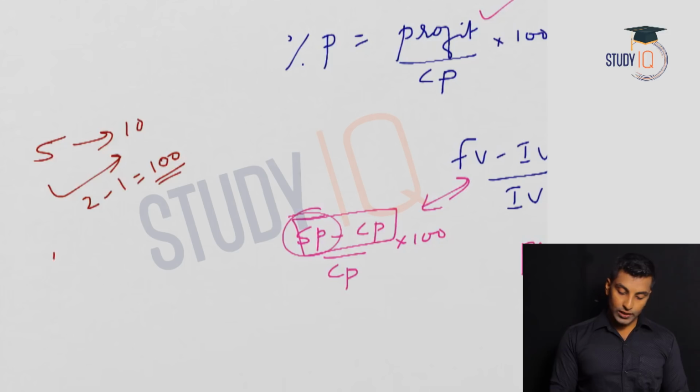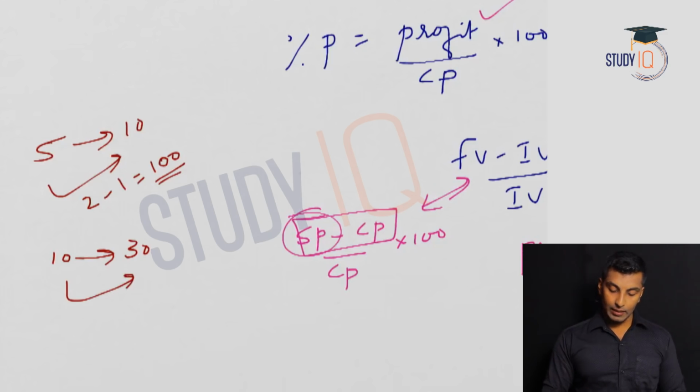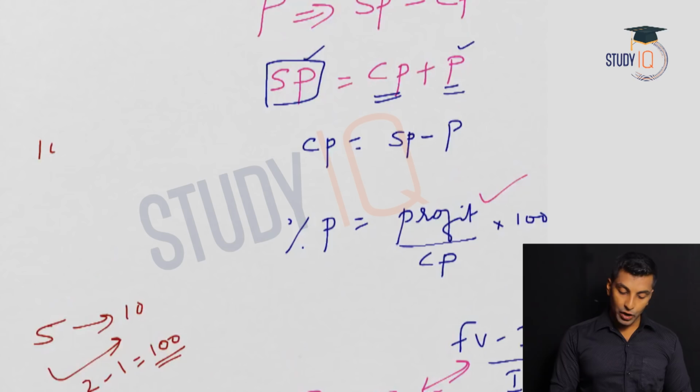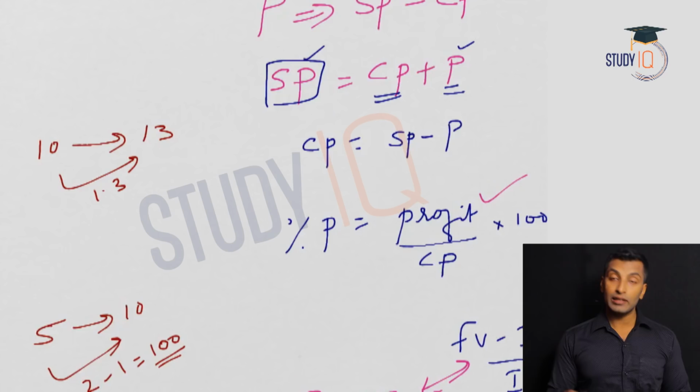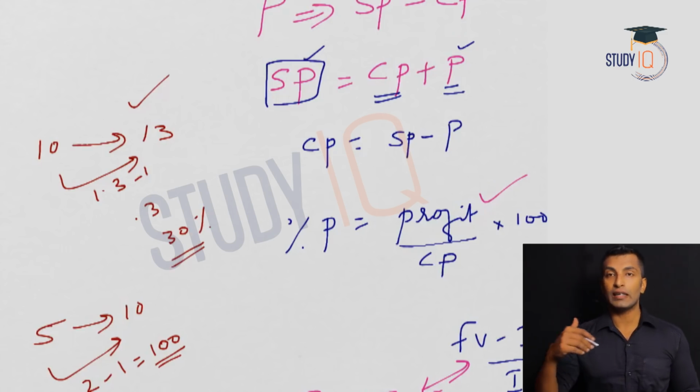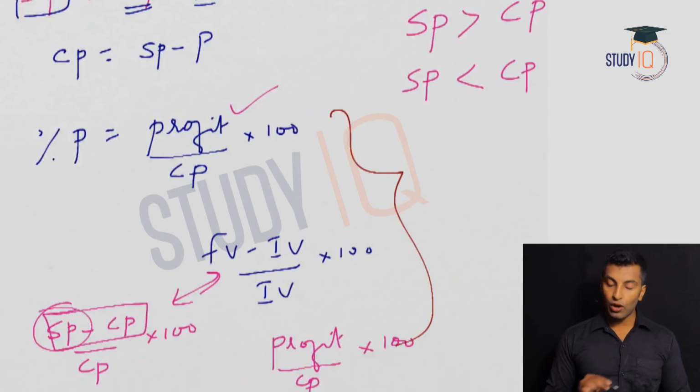So an item costs 10 rupees and you are selling it at 30 rupees. What is the profit percentage? See, the factor of multiplication is 3. 3 minus 1 is 2. Add 2 zeros, 200. An item costs 10 rupees. You are selling at 13 rupees. What is the factor of multiplication? 1.3. Minus 1, you'll get 0.3. When you add 2 zeros, it becomes 30%. So that's how you can calculate the profit, or when it comes to loss, percentages faster, using the same method that we learned in the session on percentage.